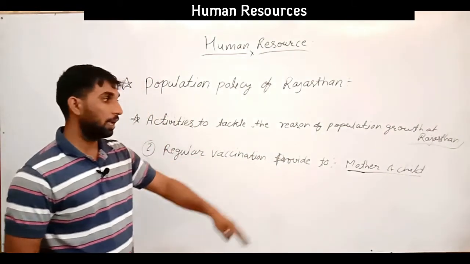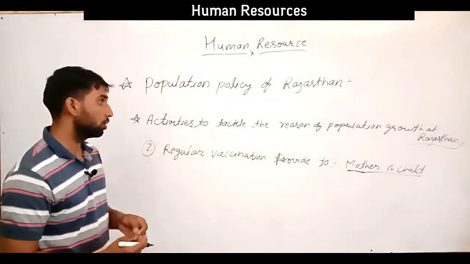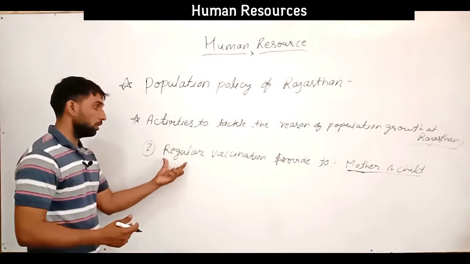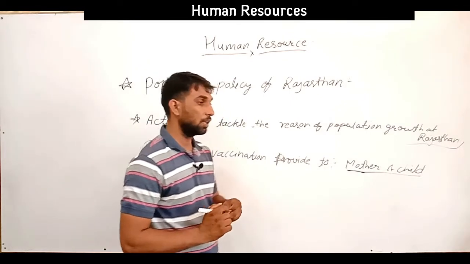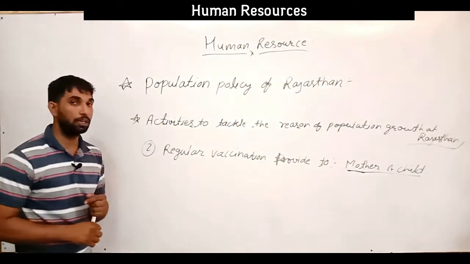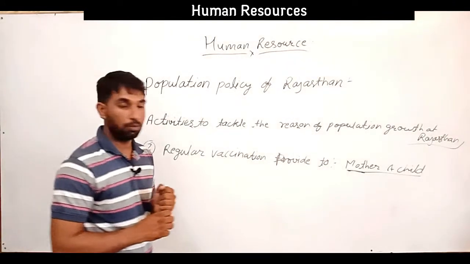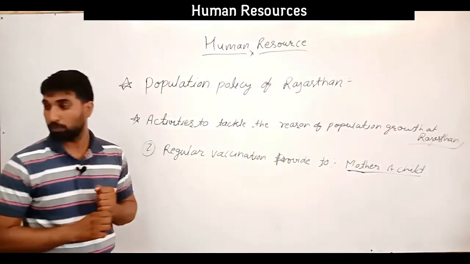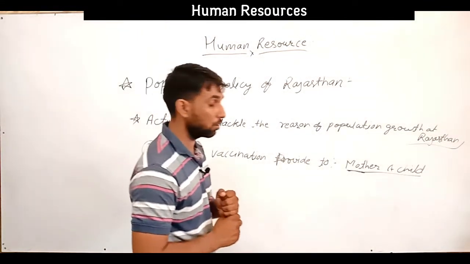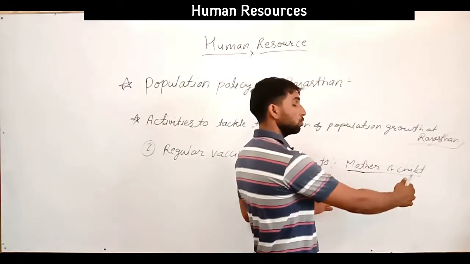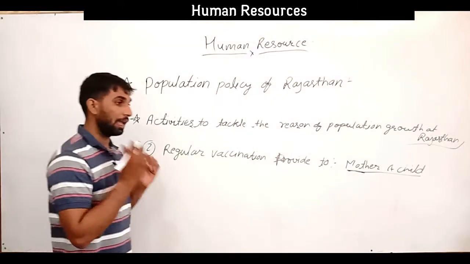So it will assess the mother and the child also, health services. After that, in the regular vaccination program, there were different programs started by the Rajasthan government. So that is the Mantri Shishu, मातृ शिशु स्वास्थ्य योजना, it means mother and child both are considered for the health services.